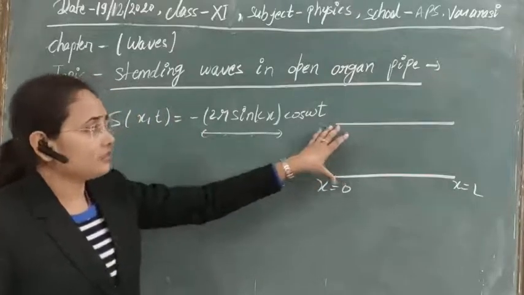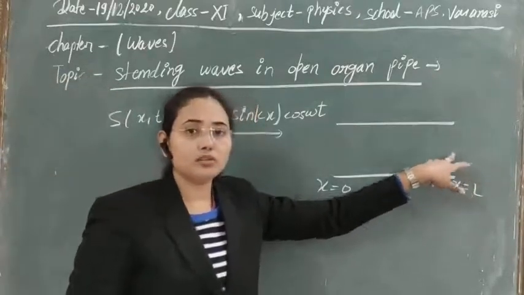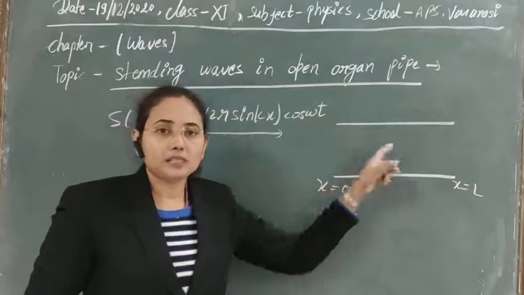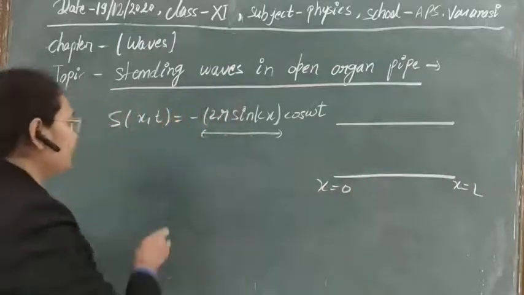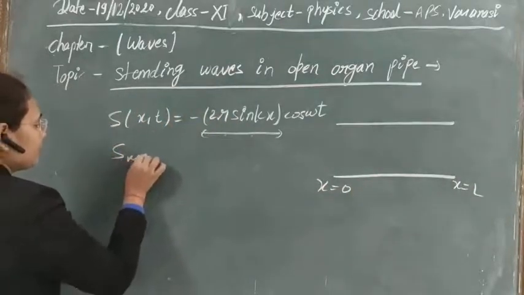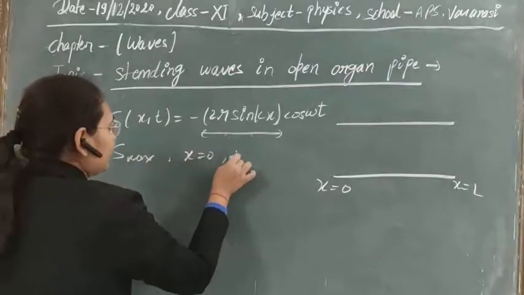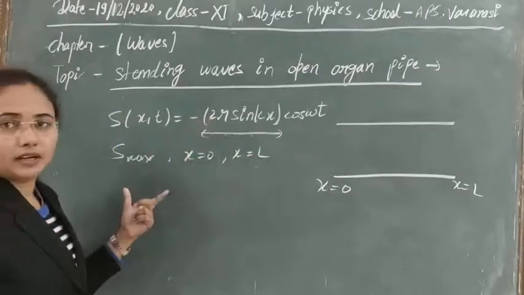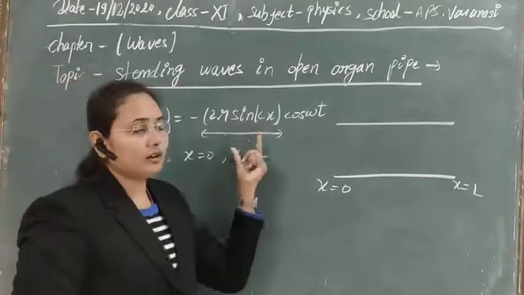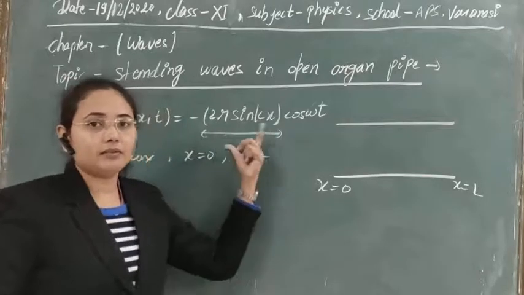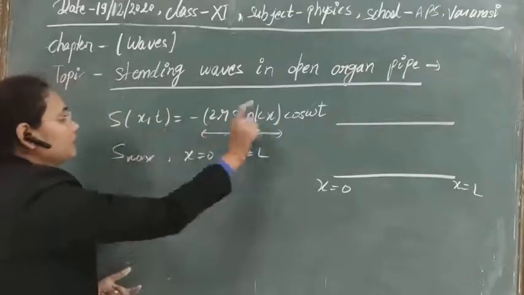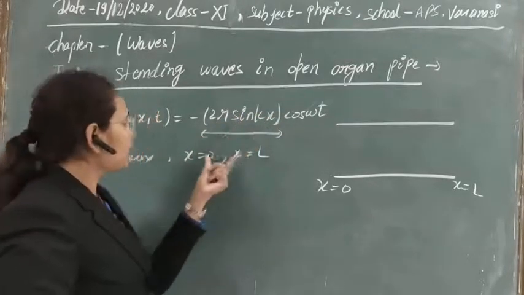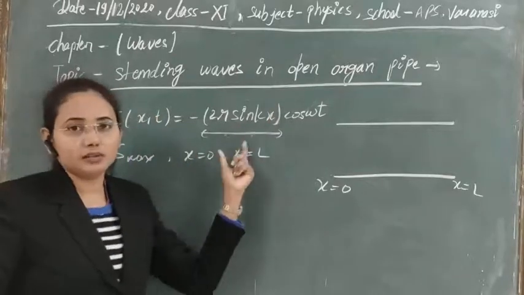So first of all, as I told you, there is no closed boundary here, so displacement will not be zero; it will be maximum at both of the ends in this case. So if S is maximum at x equal to 0 and x equal to L, then using the concept you can easily understand the value of sin kx. Clear? If sin kx is maximum, it means its value will be 1.